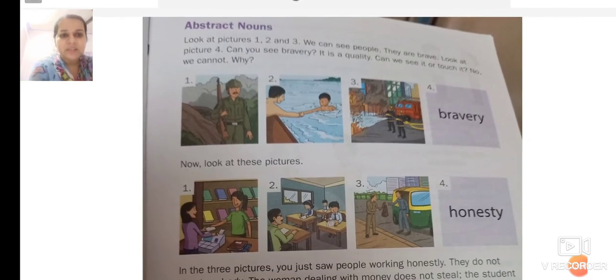Now, in the same way, the bravery and honesty, you can only feel this person is very brave and this person is honest. You can only feel it, but you cannot touch the braveness of a person or the honesty of a person. You cannot touch the bravery and you cannot touch the honesty, but you can only feel that the person is brave and the person is honest.